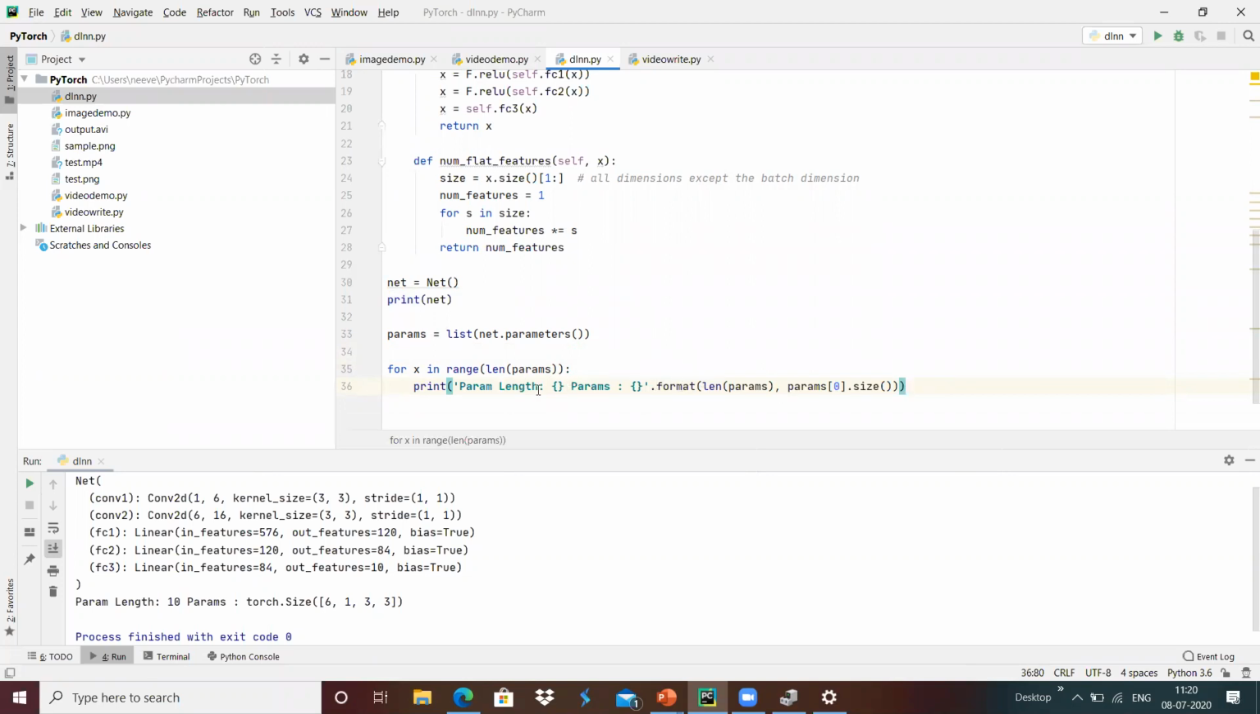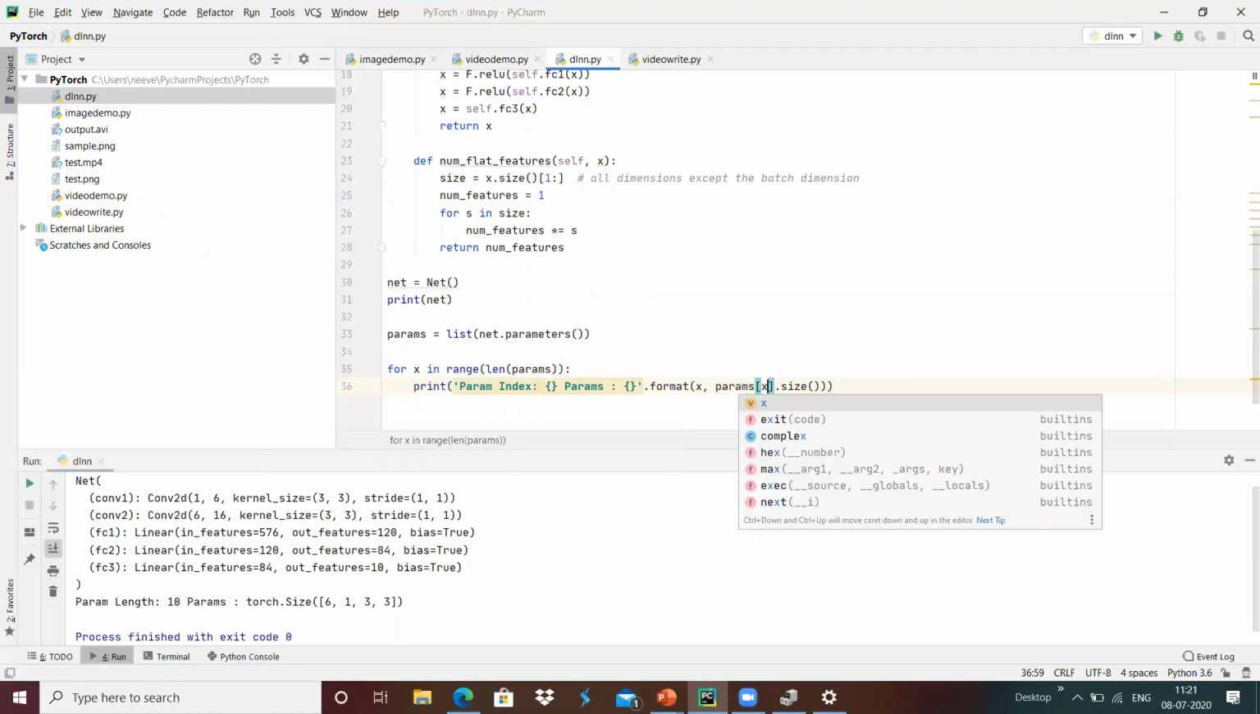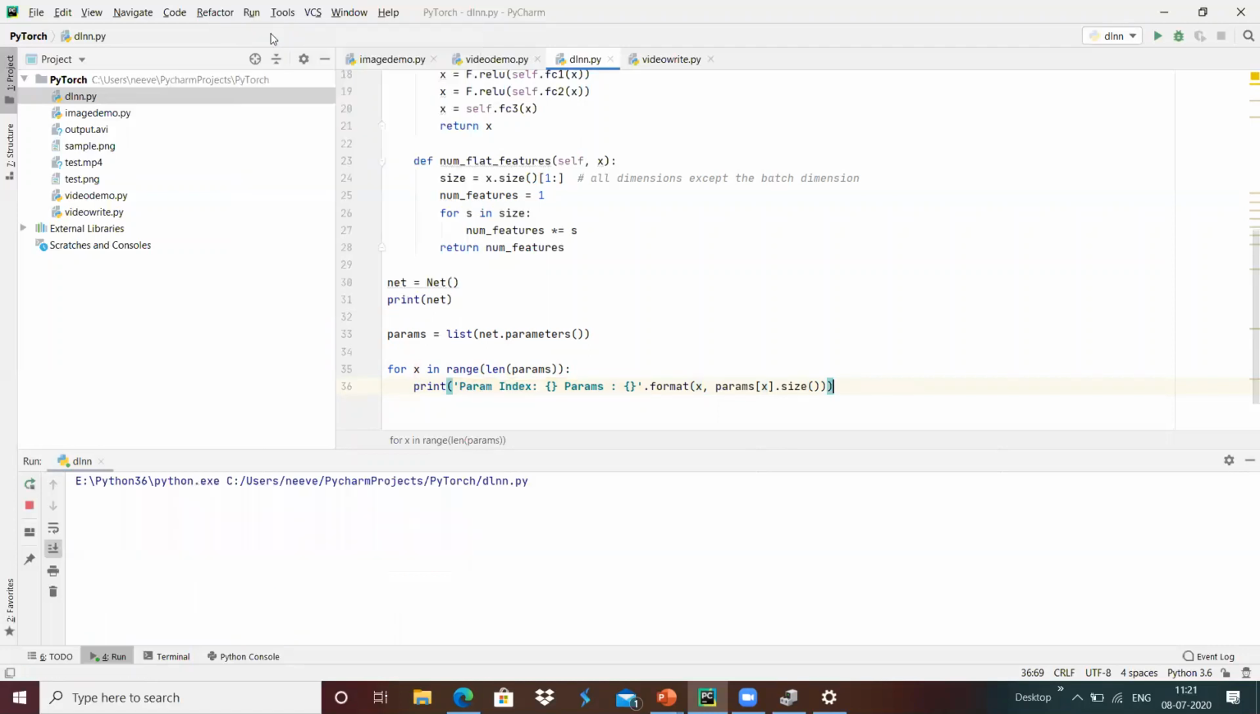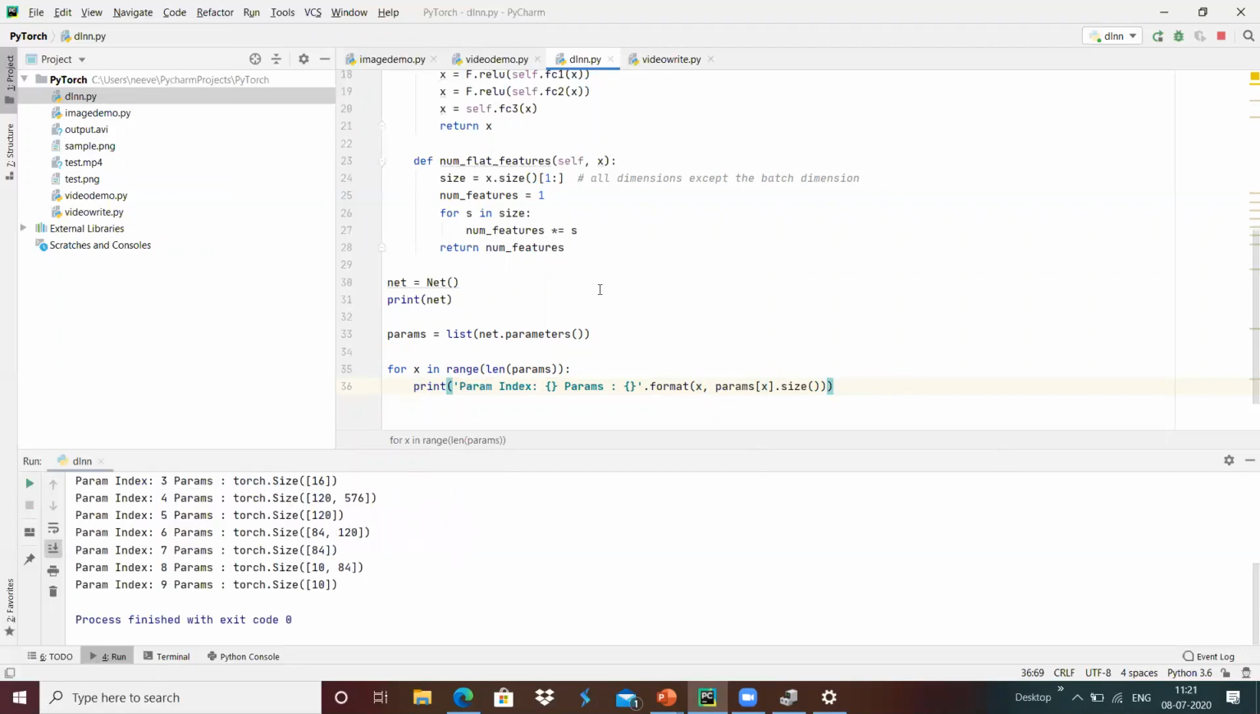Maybe I'm going to remove the length, only the param size I'm going to define. Sorry. Param index, and then over here x and params of x size, and we will try to print with the help of len of params in the range.